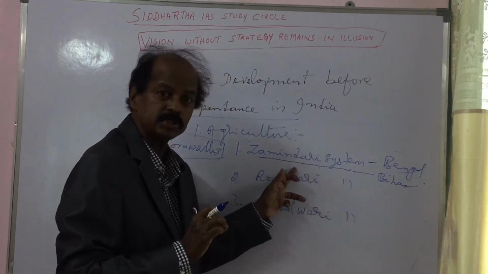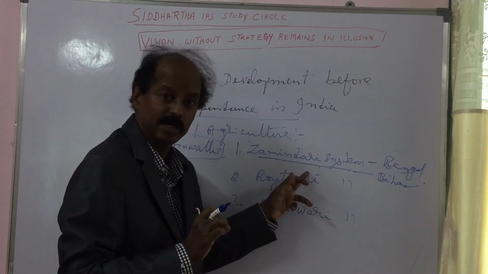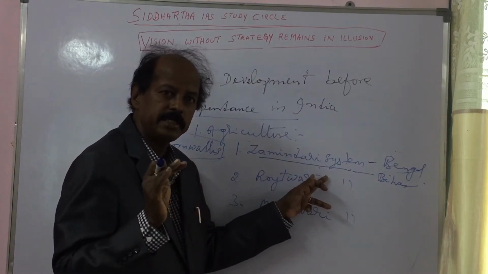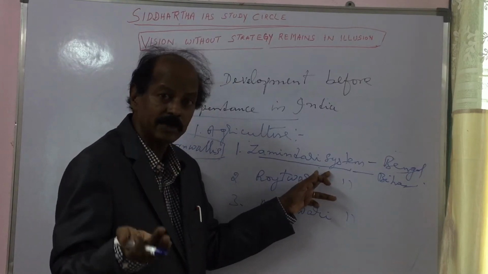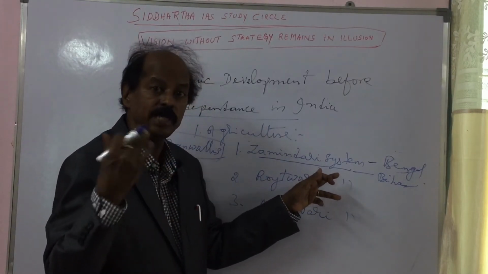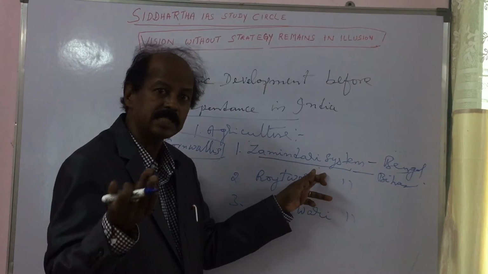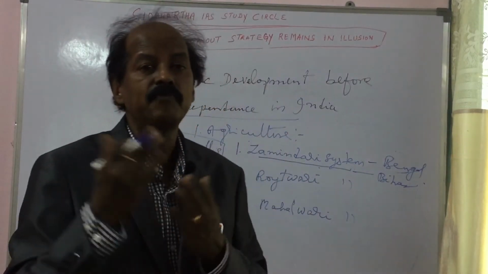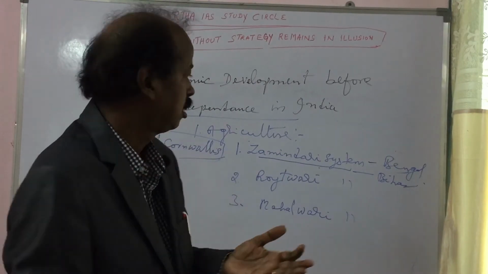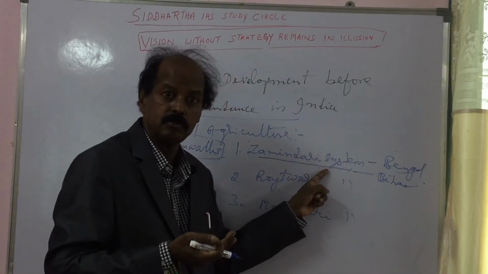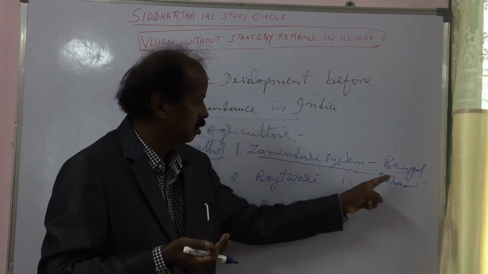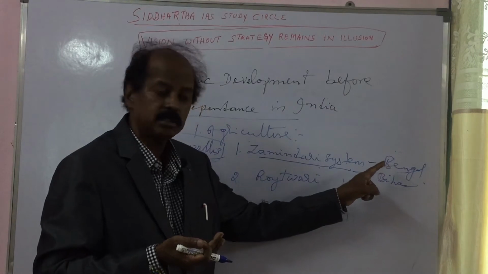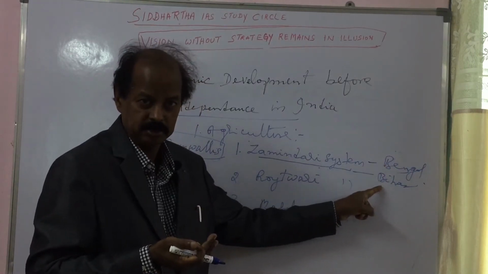So this Jamindar system was not useful, not beneficial to the farmers, because the Jamindars and middlemen collected a high rate of land revenue. When the farmers failed to pay land revenue in time, their lands were taken away by the Jamindars. Many farmers became landless because of the Jamindar system, due to the unlawful activities of the Jamindars.